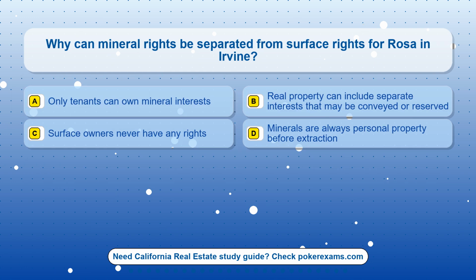Question 23. Why can mineral rights be separated from surface rights for Rosa and Irvine? Option A. Only tenants can own mineral interests. Option B. Real property can include separate interests that may be conveyed or reserved. Option C. Surface owners never have any rights. Option D. Minerals are always personal property before extraction.